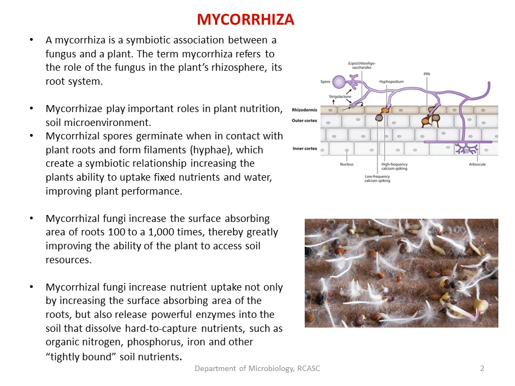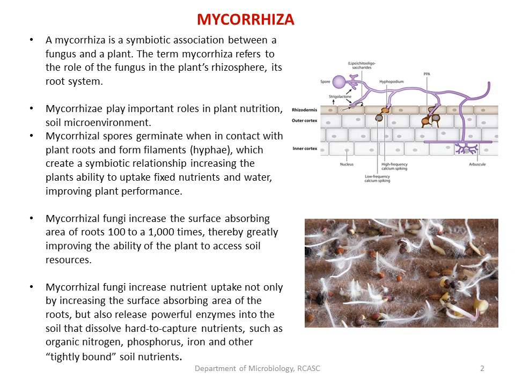Mycorrhizal spores germinate when they come in contact with a plant's root. They form hyphae which create a symbiotic association, which helps in increasing the plant's uptake of nutrition as well as the uptake of water, so that it leads to improved plant performance.